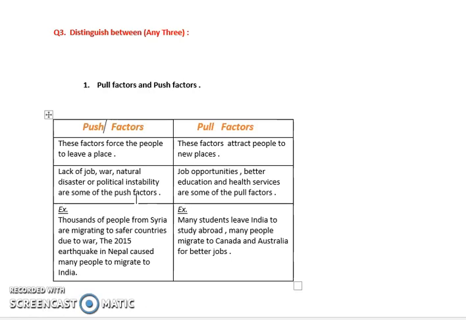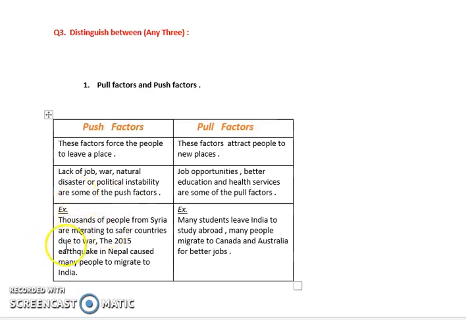Okay, and in the case of pull factors, the job opportunity, better standard of living, educational facilities, health services, all these factors attract the population like a magnet, hence they are called pull factors.